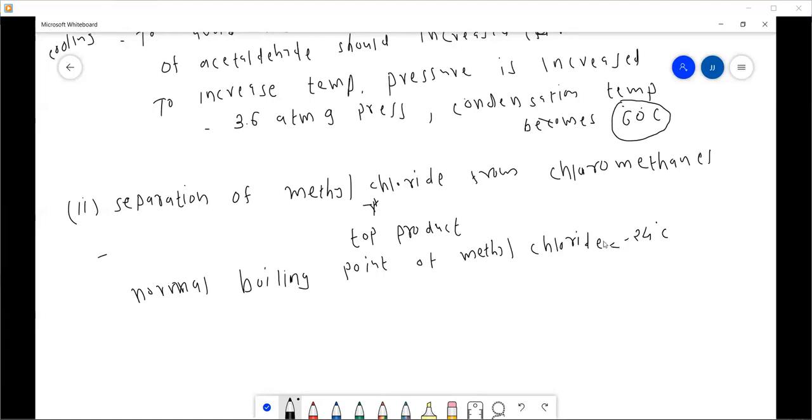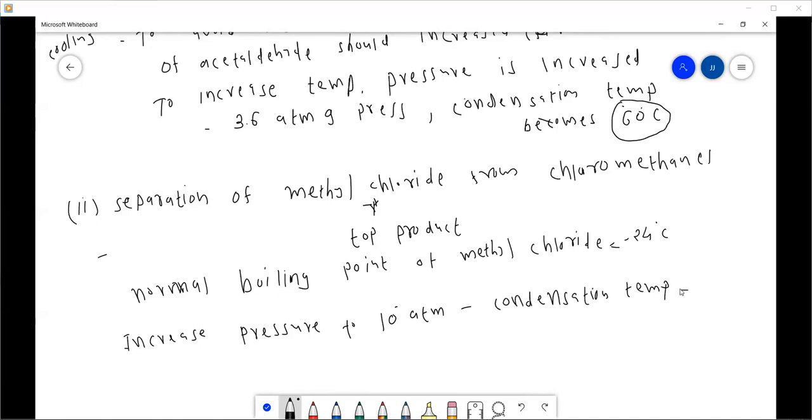But if we increase the column pressure, let's say we increase the pressure to 10 atmosphere, then the condensation temperature becomes 47.3 degrees centigrade.